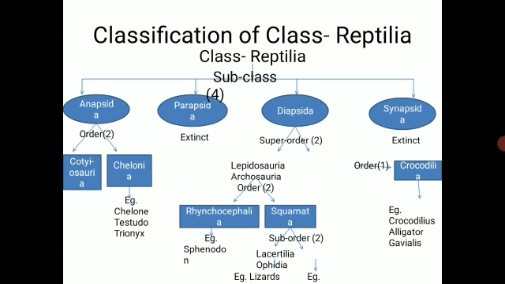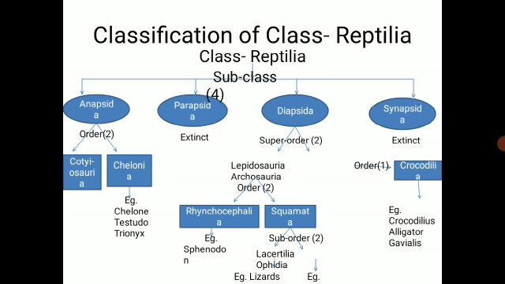See, there are four subclasses. The first one, that is Anapsida, Parapsida, Diapsida, and Synapsida. So these are the four subclasses. So class Reptilia is divided into four subclasses: Anapsida, Parapsida, Diapsida, and Synapsida. Out of these four, two subclasses are extinct: Parapsida and Synapsida. They are extinct. The animals from these subclasses were extinct. So the remaining two subclasses are there, Anapsida and Diapsida. Now we are going to discuss those subclasses.